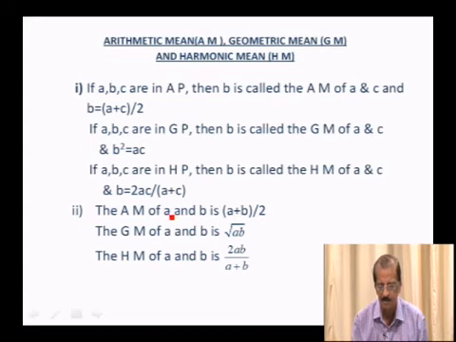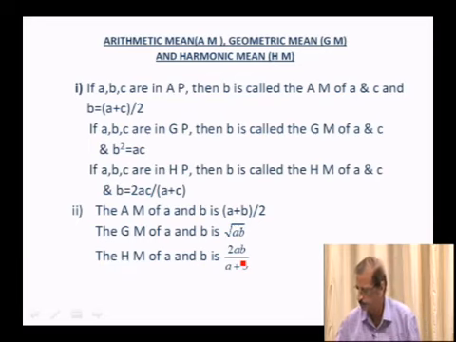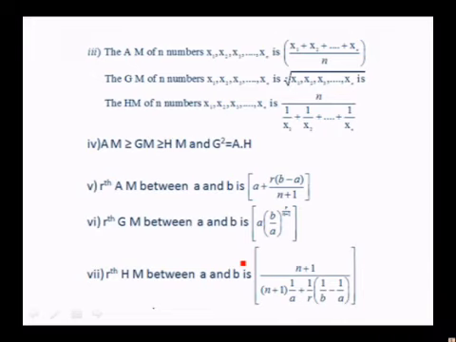The arithmetic mean of A and B is A plus B by 2. The geometric mean of A and B is root AB. The harmonic mean of A and B is 2AB over A plus B. If you consider the arithmetic mean of n numbers, x1, x2, etc., xn, it is x1 plus x2 plus etc., xn over n. Similarly, geometric mean is nth root of x1 into x2, etc., xn, and the harmonic mean is n over 1 over x1 plus 1 over x2 plus 1 over xn.